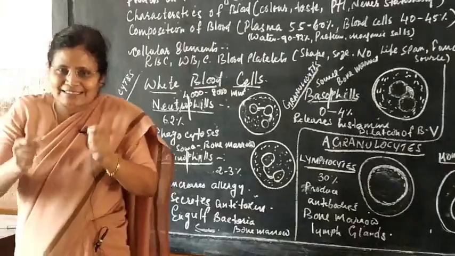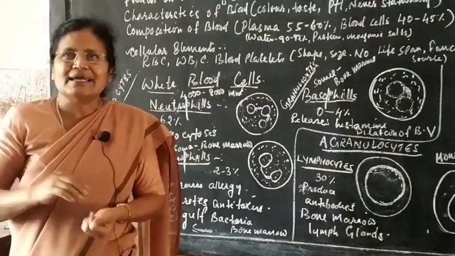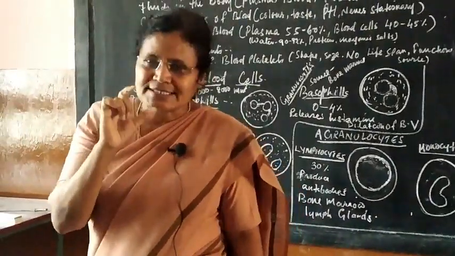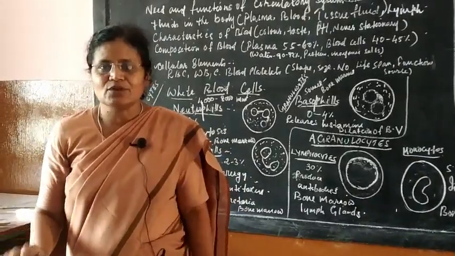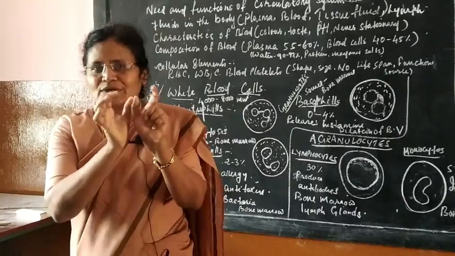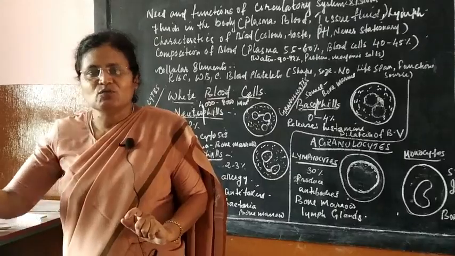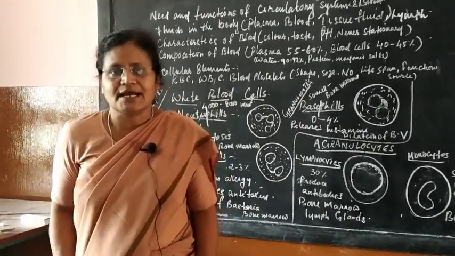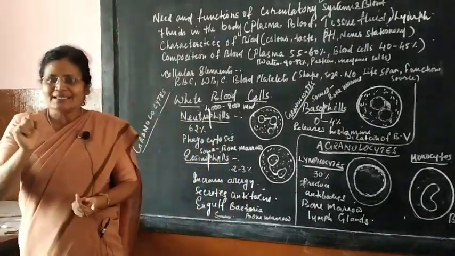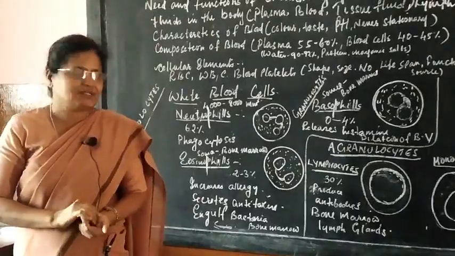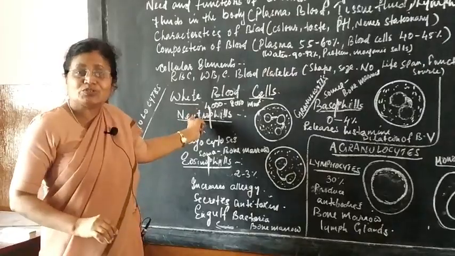Neutrophils, because it has an affinity towards a neutral dye. Dye is nothing but, children, a kind of stain, okay. Just like your Ujala is a blue dye. When you put Ujala in water and put a white cloth in it, you get a nice bluish whitish color. Or suppose you put any orange dye, the color of a white saree becomes orange. So that is dye, which gives coloration. So neutrophil has an affinity towards a neutral dye.